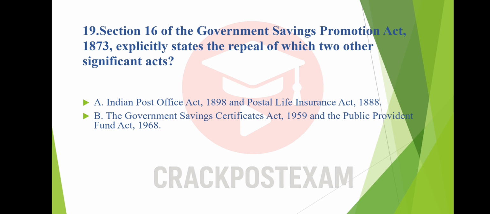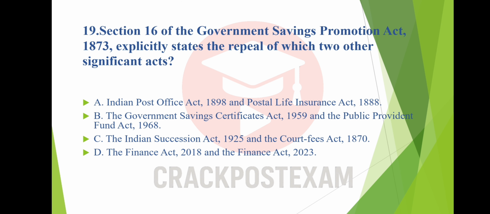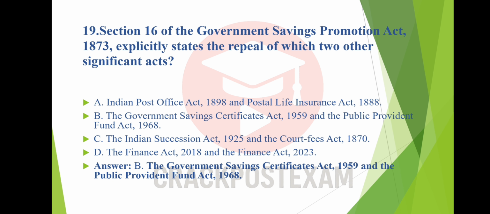Option B. The Government Savings Certificate Act 1959 and the Public Provident Fund Act 1968. Option C. The Indian Succession Act 1925 and the Court Fees Act 1870. Option D. The Finance Act 2018 and the Finance Act 2023. And the answer is option B. The Government Savings Certificate Act 1959 and the Public Provident Fund Act 1968.